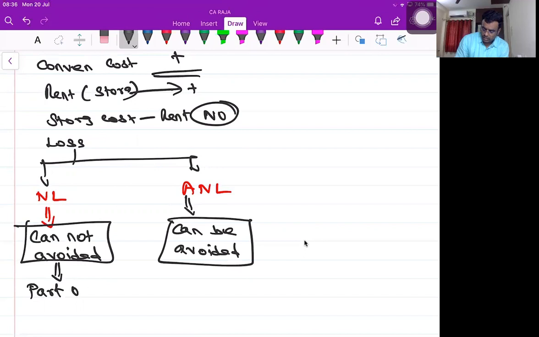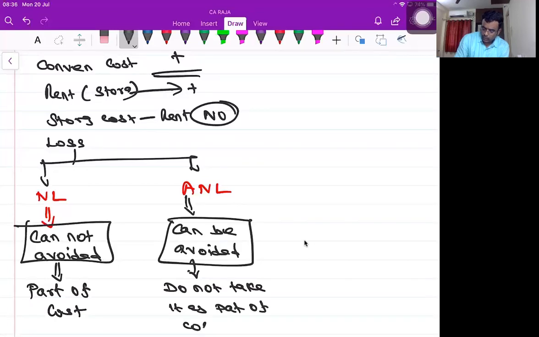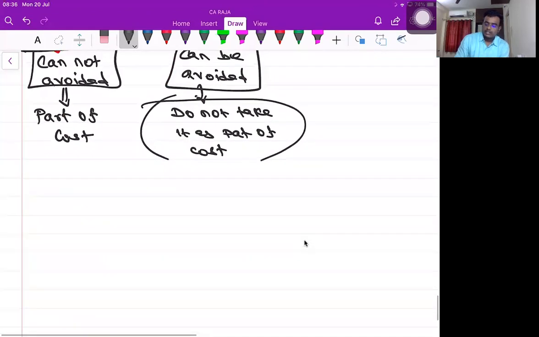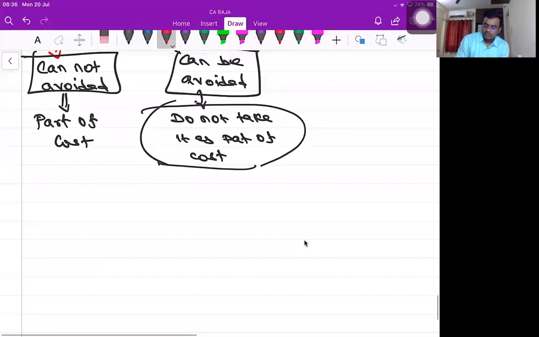What about this? No, sir. You can avoid it, no, don't avoid. Don't take it as part of cost. Is it clear? Shall I give an example for this?